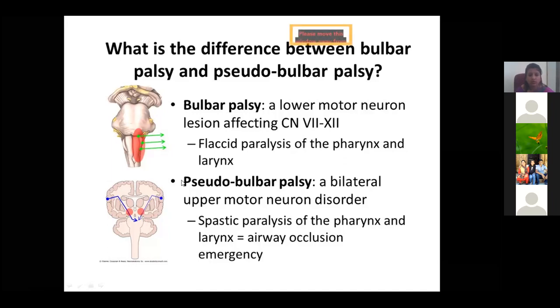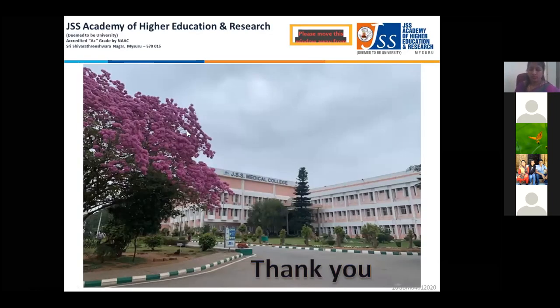And pseudobulbar palsy is nothing but an upper motor neuron lesion with a spastic paralysis of the pharynx and larynx. It causes fatal death because of airway occlusion. So this is about the brain stem, that is the midbrain, pons, and medulla oblongata.